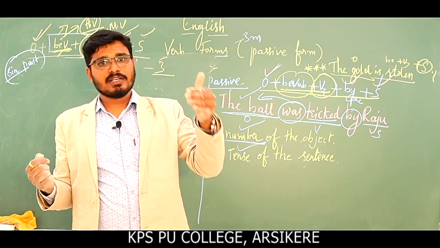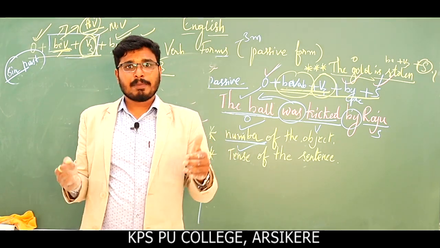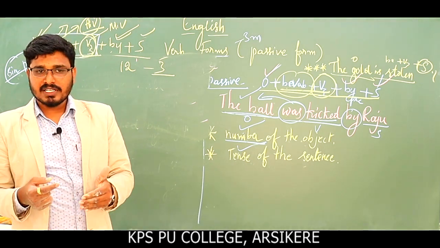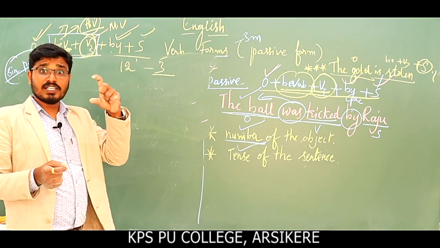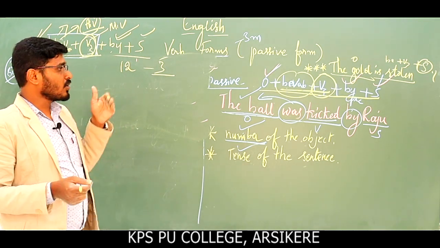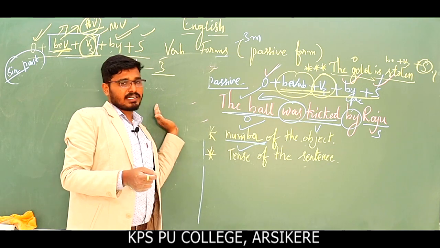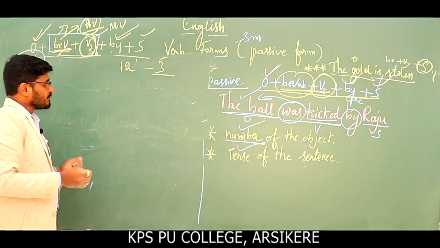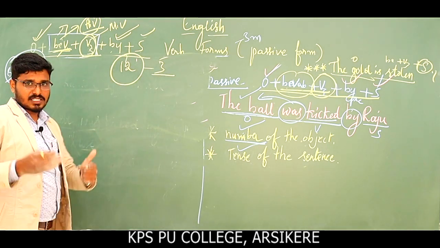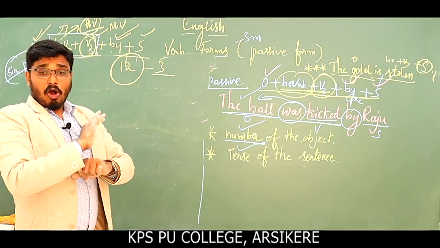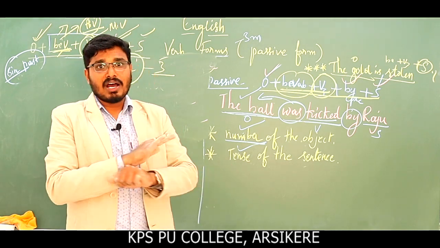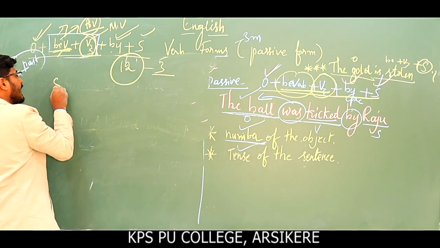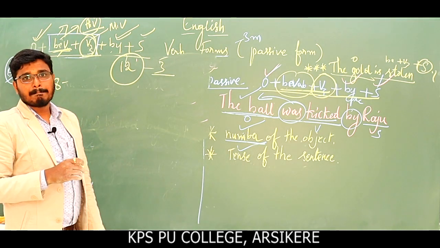Past simple, past continuous, past perfect, past perfect continuous, and then simple future tense, future continuous, future perfect tense, future perfect continuous tense. So these are the 12 corresponding tenses you have to concentrate on when you are changing active sentence into passive voice. Okay, but out of these 12 tenses, as we have discussed now, all 12 tenses cannot be changed into passive voice. Out of this only 8 tenses can be changed into passive form.